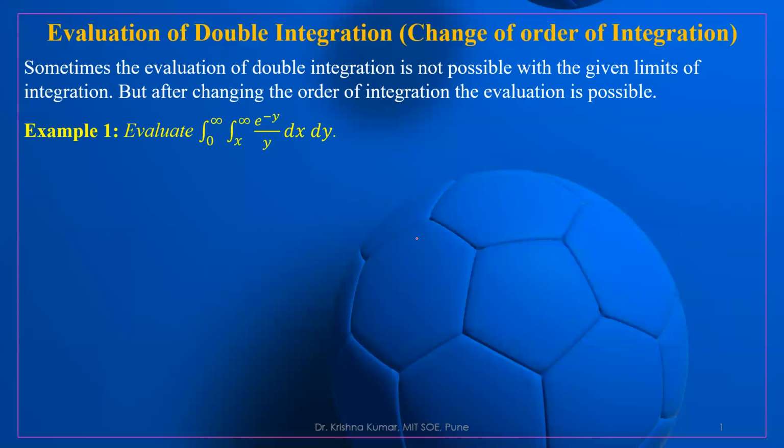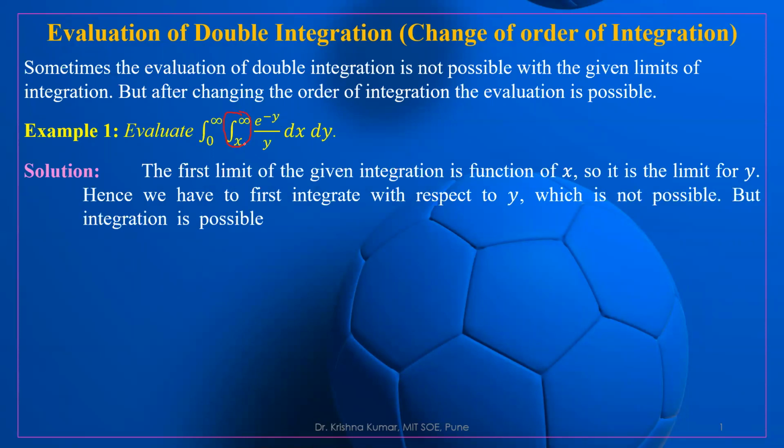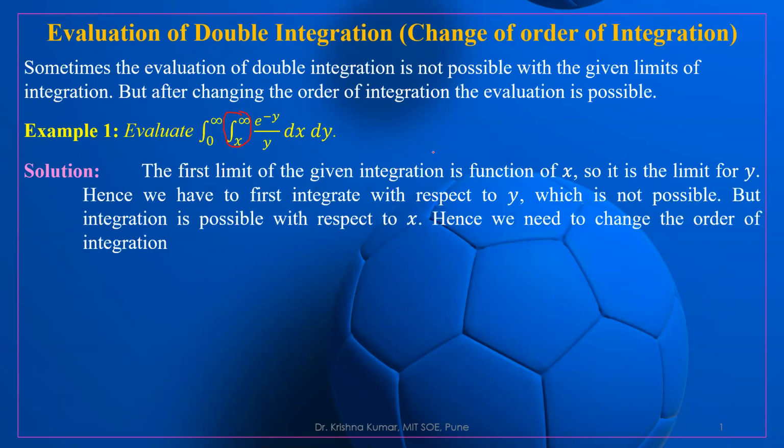Let us take the first example. Let us evaluate the double integration from 0 to infinity, x to infinity, e to the power minus y upon y, with respect to x and y. If you see this integration, the first limit of the given integration is a function of x. So this is the limit for y, y is equal to x to y is equal to infinity, and the limit for x is x equal to 0 to x is equal to infinity.